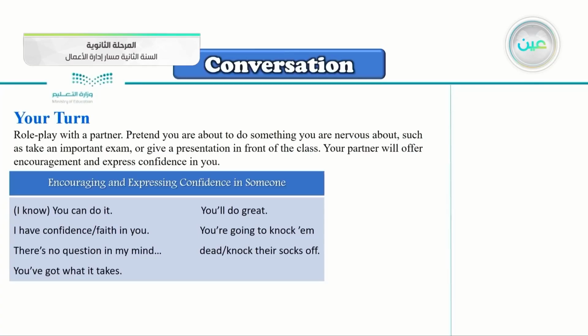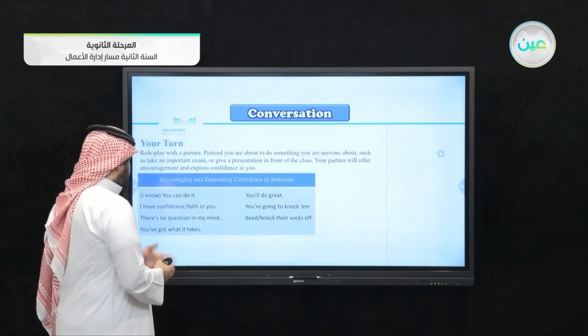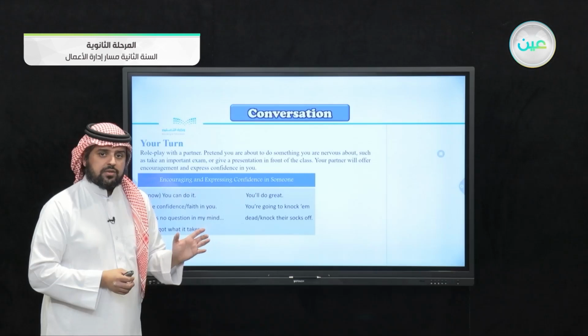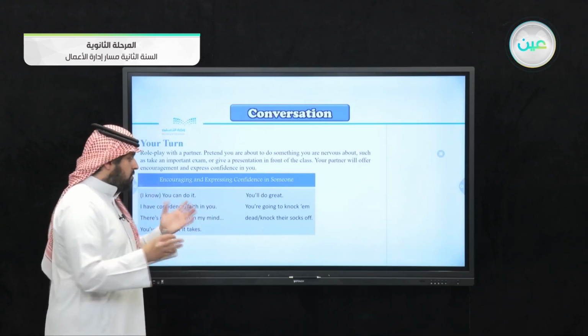You try to encourage your friend. Encouraging and expressing confidence in someone. So this chart here will help you encourage or express confidence in someone. You say, I know you can do it. You don't say, I guess you can do it. I have confidence in you. I have faith in you. There's no question in my mind that you can do it. When you say that, it means I don't doubt you at all.